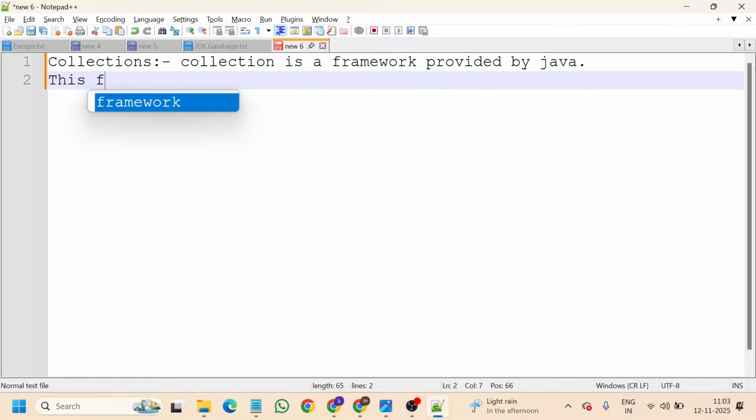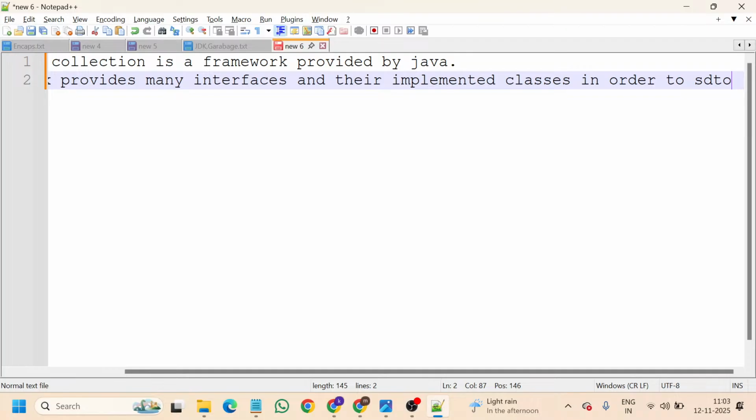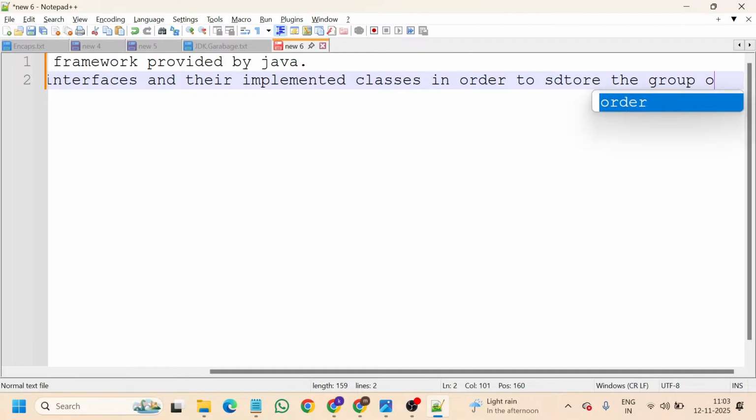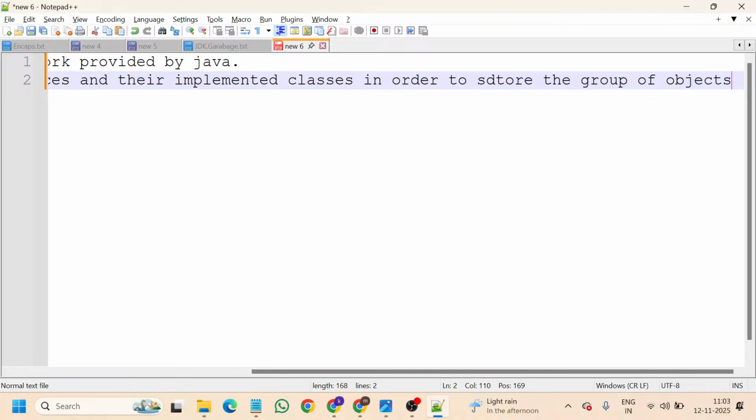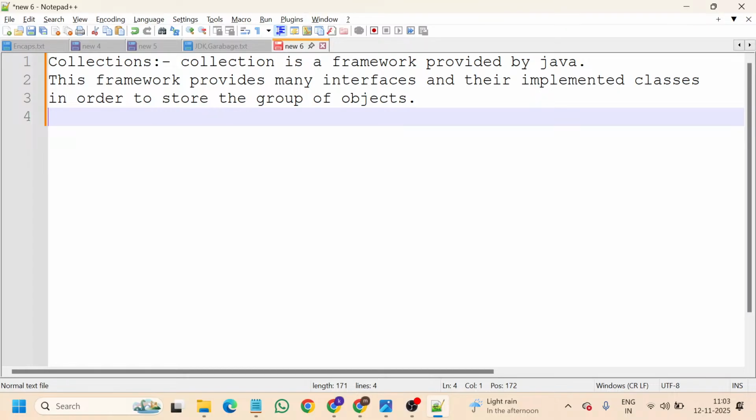This framework... So this is the entire definition with which you can describe collections.